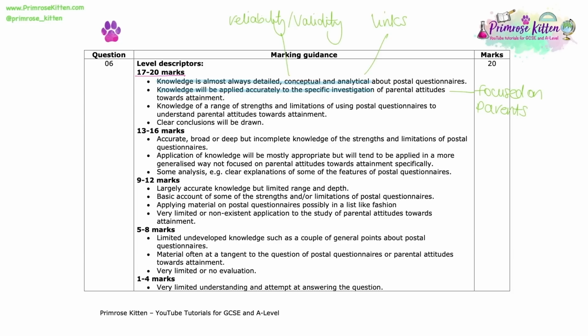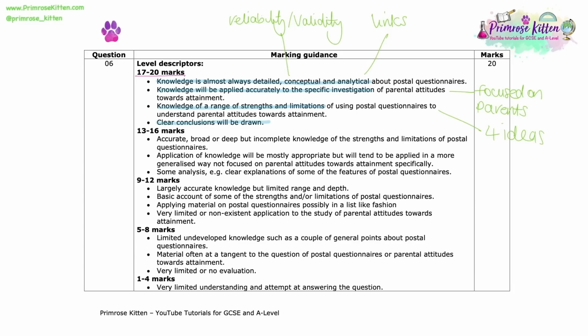And then that third bullet point down highlights that we need knowledge of a range of strengths and limitations. So making sure that you are applying at least 3 or 4 different ideas, ideally even more than that within your answer. And then just like you would on any other type of essay, drawing conclusions at any available opportunity. So that might be at the end of your paragraph, or that might be a conclusion at the end of your answer where you do reach a decision on whether this is an appropriate method for the context given.